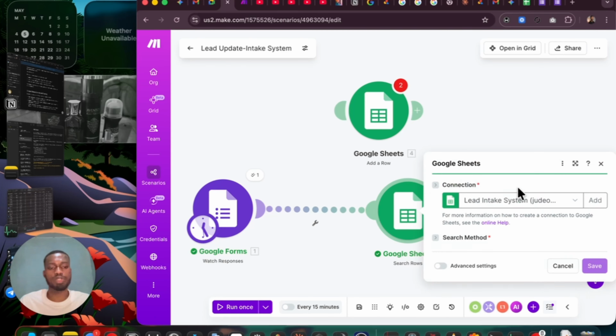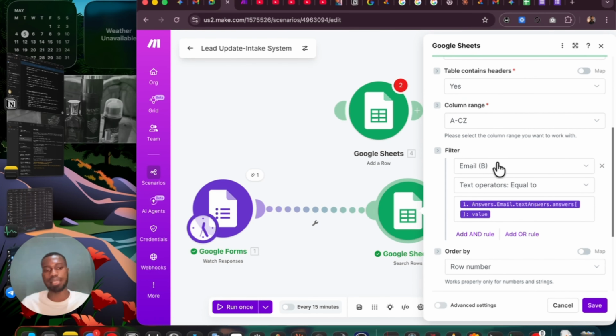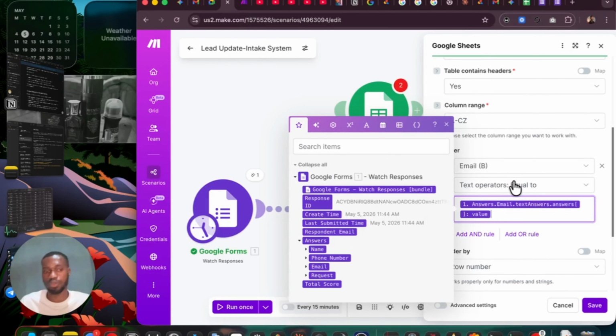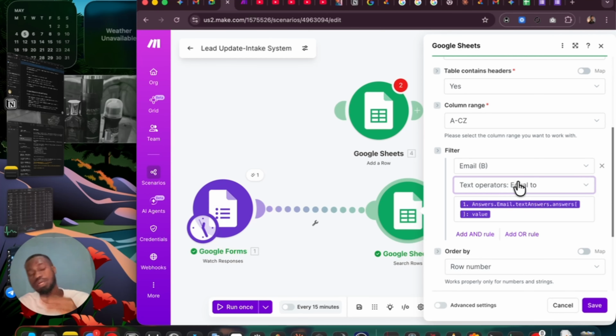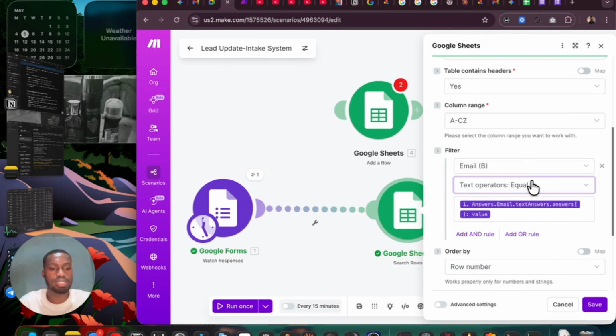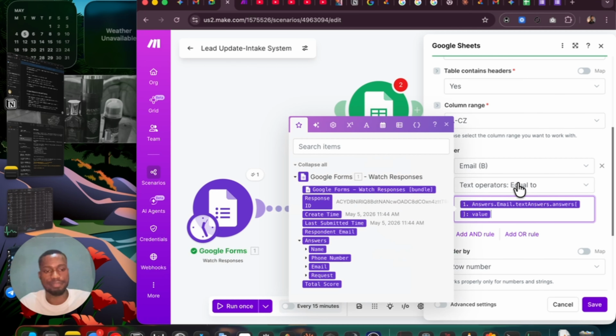So if this person doesn't exist, this particular module checks through all the emails in the database, or in the CRM, or in the sheets, and this person is not equal to any of them, that means this person doesn't exist there. Based on the text operator, you need to understand what exactly you are doing, what exactly you are looking for. In this case, I want any email that I'm passing to see if it's equal. If it's exactly equal, that means this person exists. Now, if we run it and it can't find any email that already exists that is equal to the current email, it also ticks.